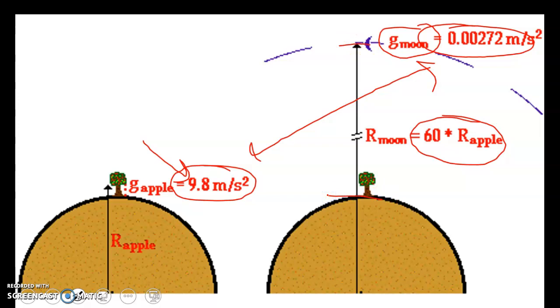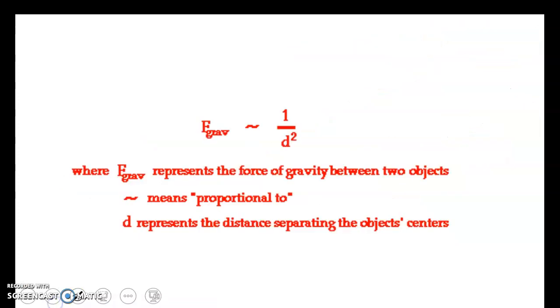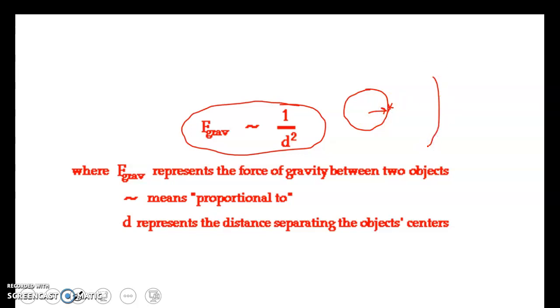Now, we're not just talking about the surface of the Earth here, we're talking about the center. So anytime we talk about gravity, we're talking about from the center of the object, the center of mass of the object, if you will. So mathematically, this is what we came up with. The force of gravity is proportional to 1 over the distance squared separating the object centers. And again, the object centers, right? So if we're talking about an object on the surface of a planet, the radius of the planet would have to be accounted for. If it's in orbit around the planet, it would be the radius plus the distance above the surface. But it's the distance separating the object centers.